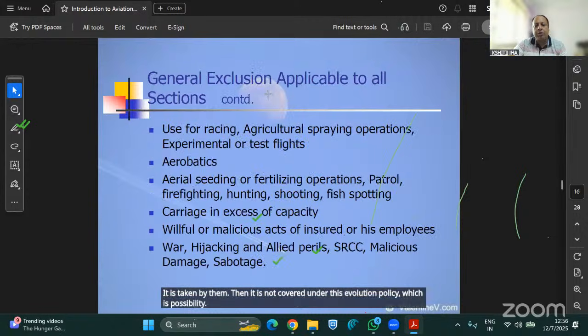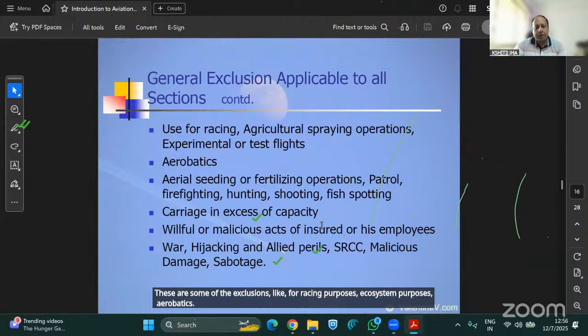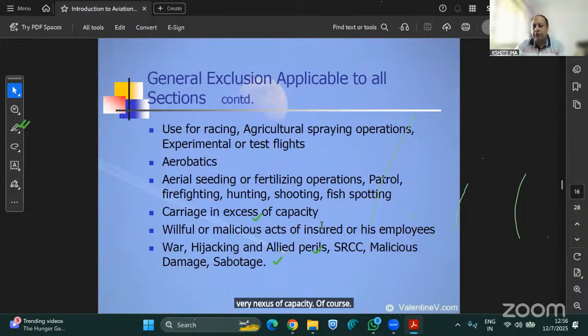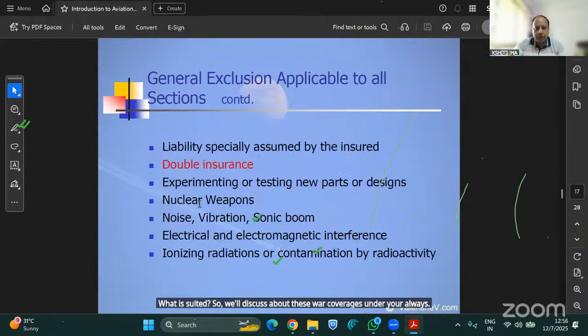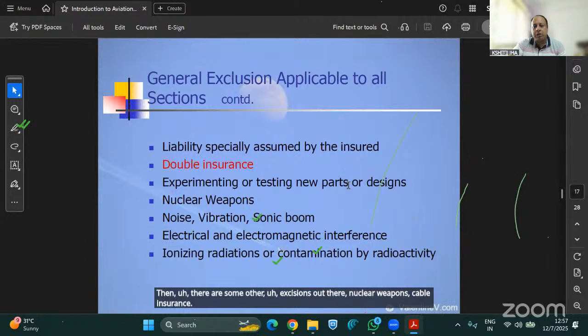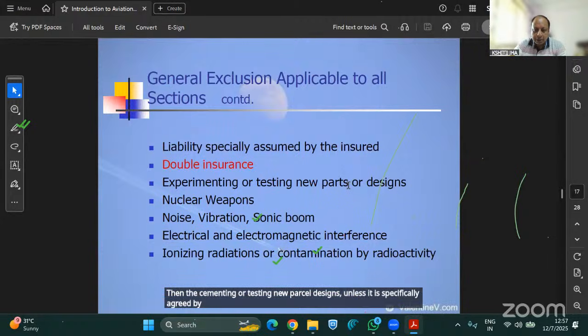These are some of the exclusions, like racing purposes, agricultural spraying purposes, aerobatics, cloud seeding, carriage in excess of capacity, and of course willful malicious acts. War is excluded. We'll discuss these war coverages under your hull policy. Then there are some other exclusions: nuclear weapons, double insurance, then experimenting or testing new parts or designs, unless it is specifically agreed by the insurance company, or liability especially assumed by the insured.